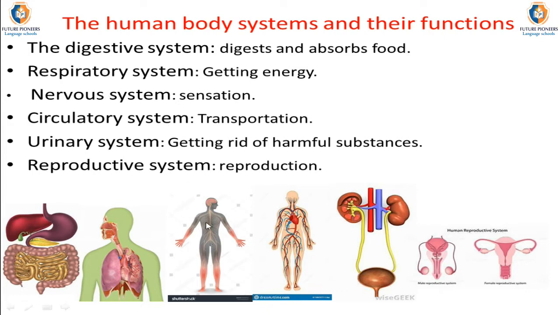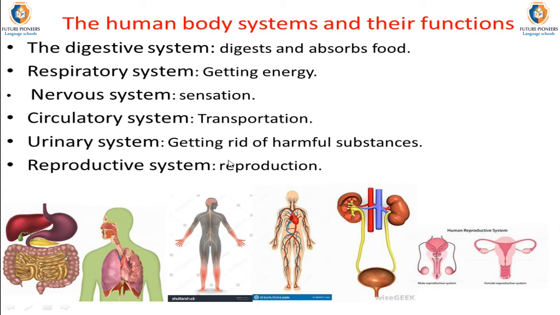Then the nervous system, which is represented in the following figure, which shows many nerves arranged through the body that are responsible for sensation and communication and control our body functions. The circulatory system, as we can observe in the following figure, consists of the heart and many blood vessels, and it is responsible for transportation functions. This system transports the digested food and oxygen to all body cells. Then it gets rid of wastes outside the body.